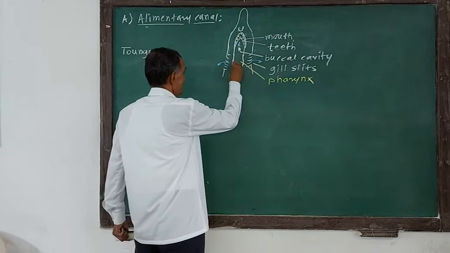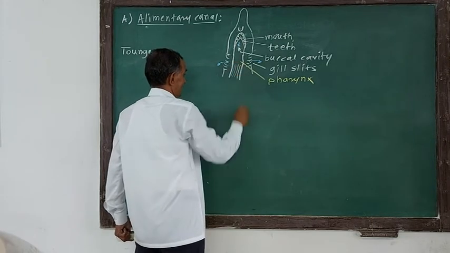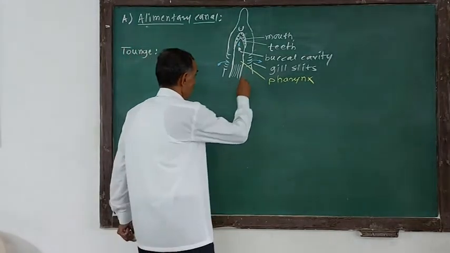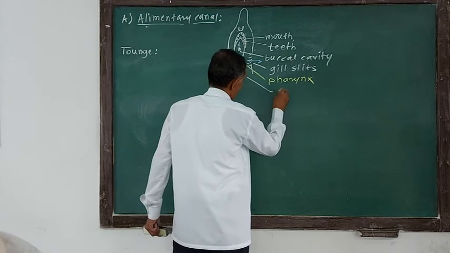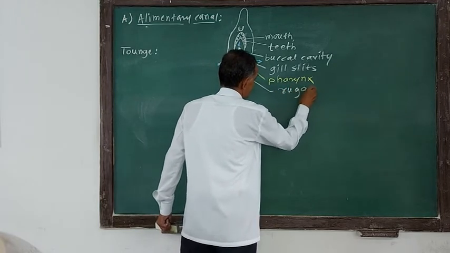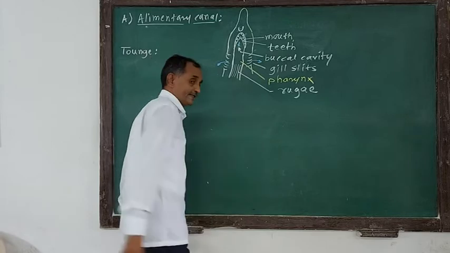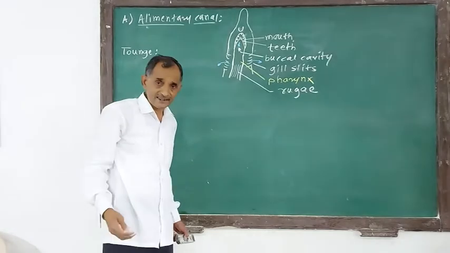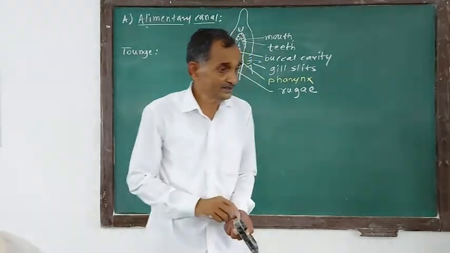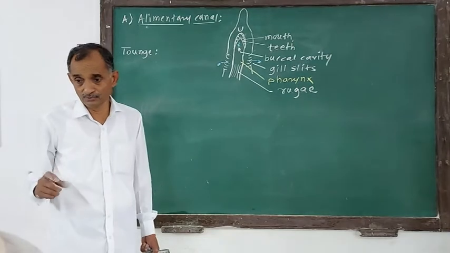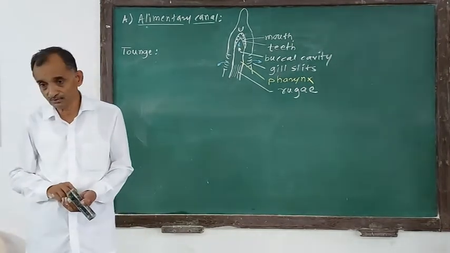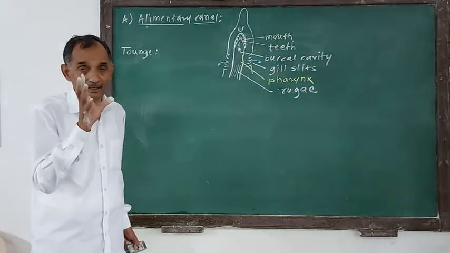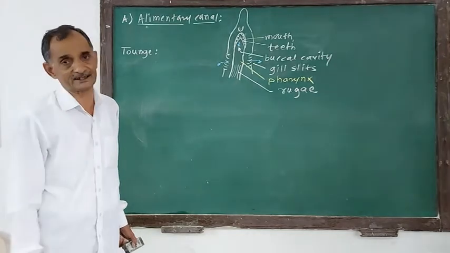This is the esophagus. In the esophagus, the internal mucous membrane is folded into longitudinal folds. These folds are called rugae. Remember, rugae. These rugae are nothing but longitudinal folds in the wall of the esophagus. What is the use of these longitudinal folds? Their use is to expand the area, or lumen, or cavity of the esophagus.